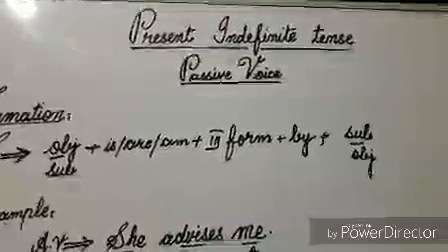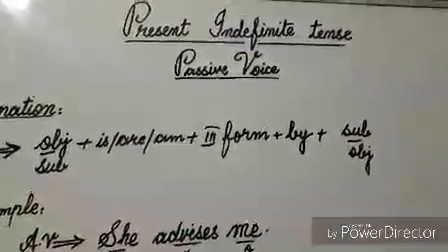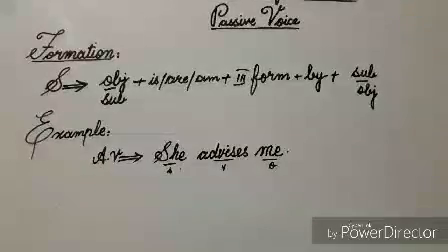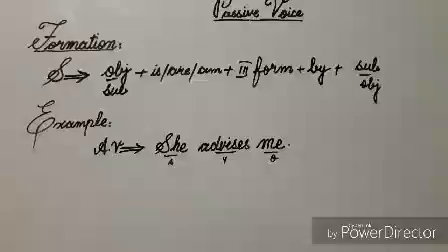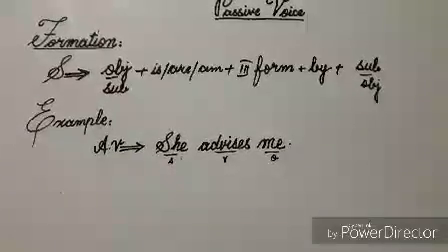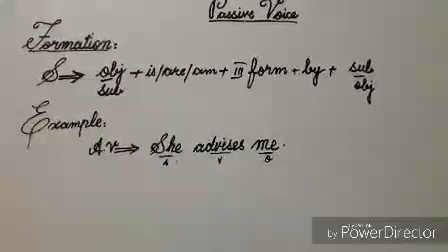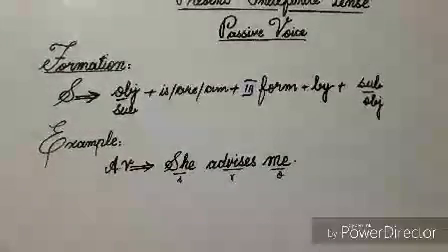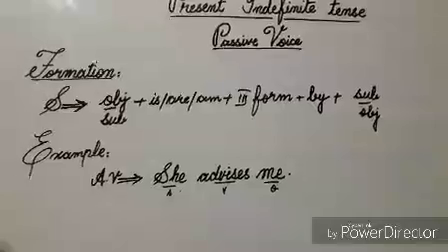Today's topic is how to make passive voice sentences of present indefinite tense. Formation for simple sentences is object in subjective condition, helping verb is am, third form, preposition by and subject in objective condition. Now I'll explain this formation by example.